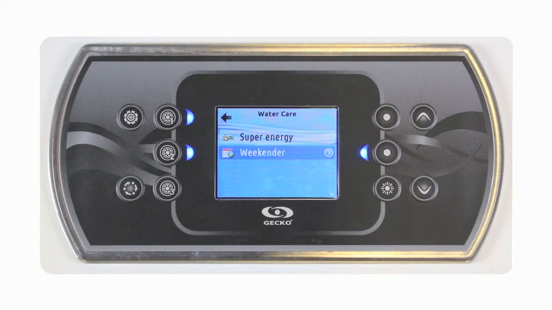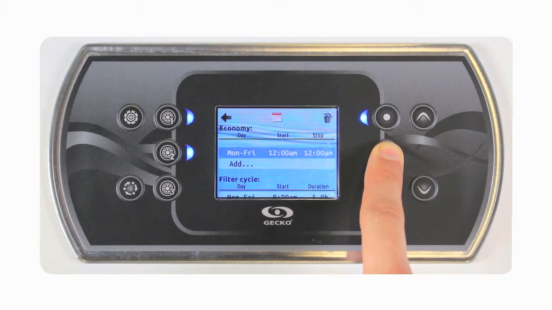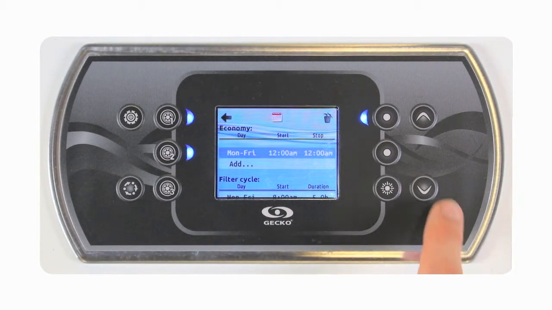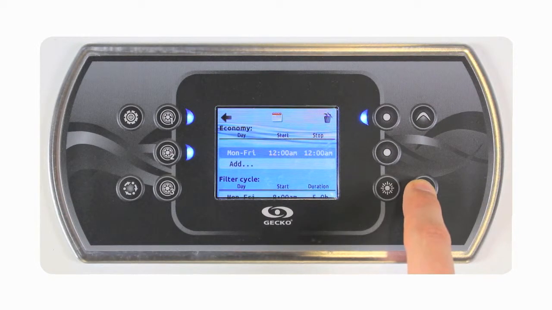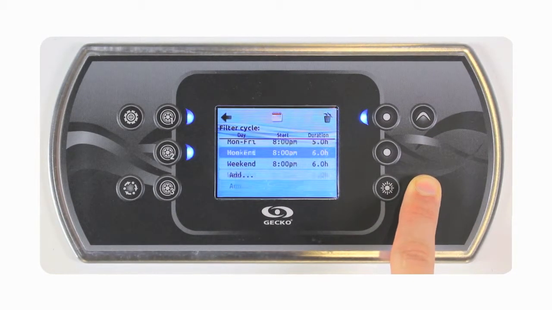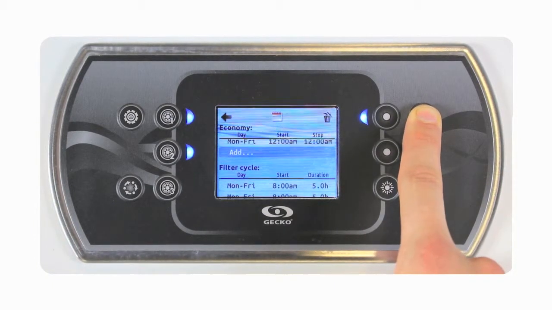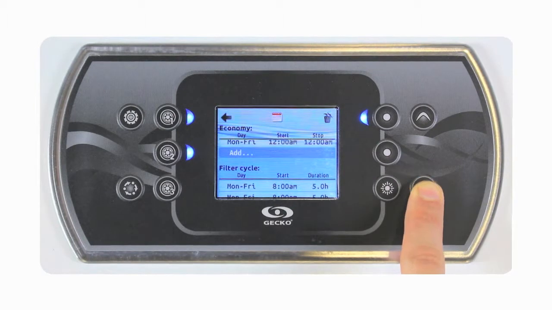Weekender is a mode that we use to try to save energy on weekdays while having normal configuration on weekend. In it, we see that we have by default a 24 hours economy cycle every weekday, but no economy on weekend. Also, we see that we have 2 filtration cycles of 5 hours per day on weekdays, and 2 cycles of 6 hours per day for weekend.